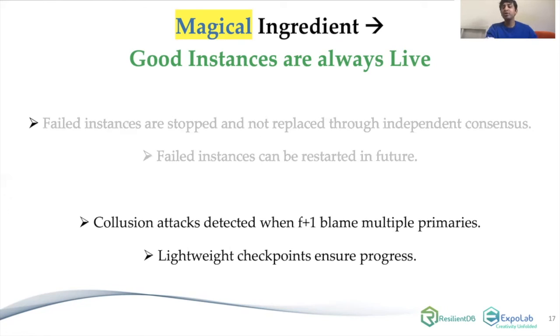Also, as we showed in the previous slide, there is a possibility of collusion attacks. Then how should we detect them? Well, to detect them, we say that if there are at least F+1 replicas who are blaming multiple primaries, then we know there is a collusion attack. And a solution to resolve this collusion attack is to send lightweight checkpoints. These checkpoints bring all the replicas back to the same state and allow the system to progress.